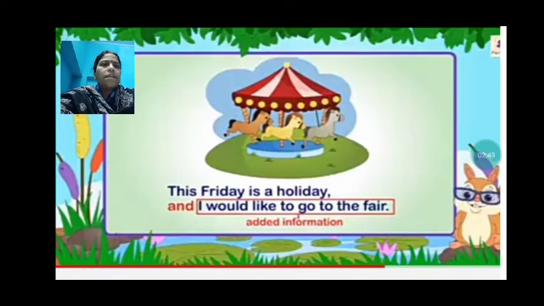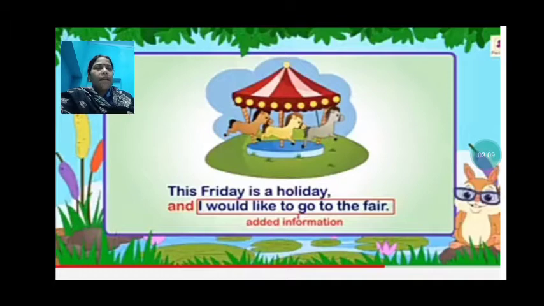Now see another example. Here we have added information: this Friday is a holiday and I would like to go to the fair. So here this is added information. This Friday is a holiday. There is another sentence, I would like to go to the fair.